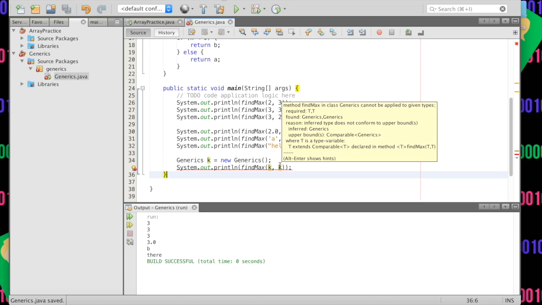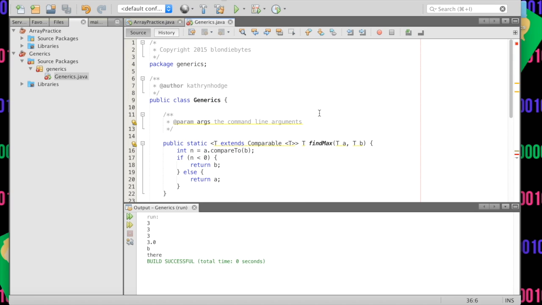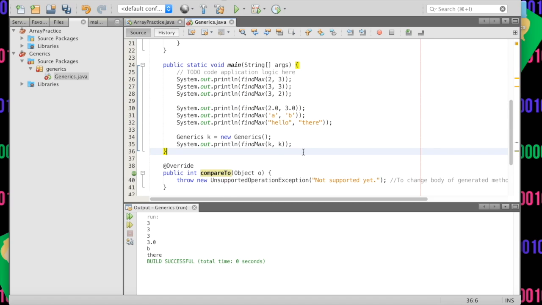What if we did k, find the max of k, k? It's going to freak out because it's requiring T. We found Generics and they aren't comparable. We needed something that was comparable. So if we actually add implements Comparable up here, will it work? Well, first we have to implement the abstract methods, but once we do that, everything's good and we can run this. Obviously, we don't want this to happen, which is why an exception is going to occur.